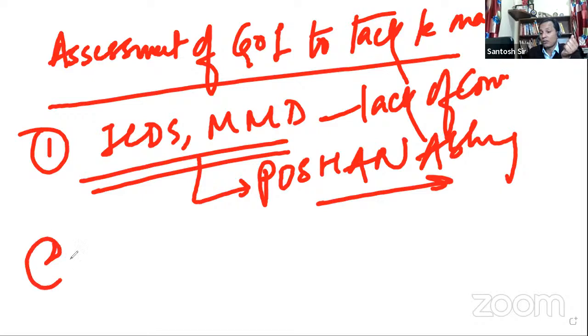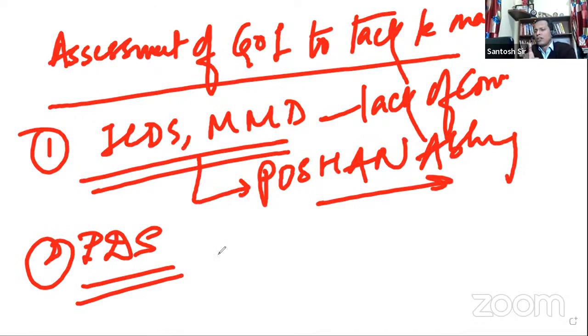Then you can talk about the PDS. And here you can talk about why this has not been effective. You can talk about the various kinds of leakages which are there in the PDS system. The targeting problem also you can talk about, because we have to assess. So we have to write both positive and negative also.